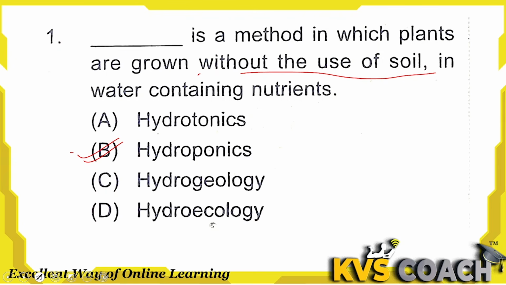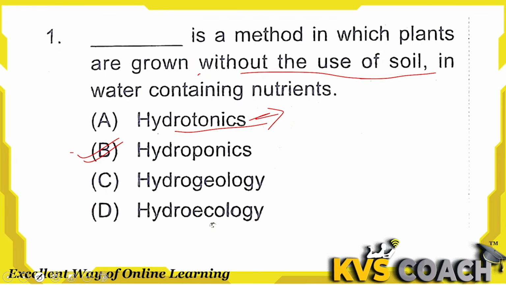Okay. Option A, hydroponic. What is hydroponic? Hydroponic are usually used in the garden or farm system. Actually, these are the products which provide hydrogen and electrolytes to the plant. These are known as hydroponics. Okay, they provide hydrogen and electrolytes.